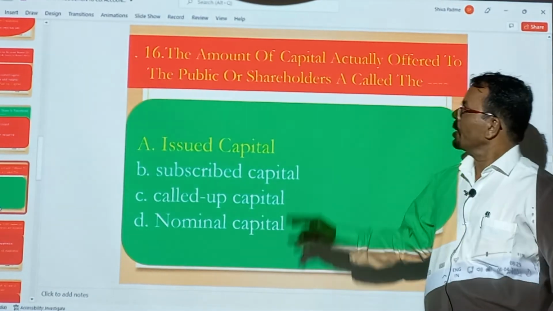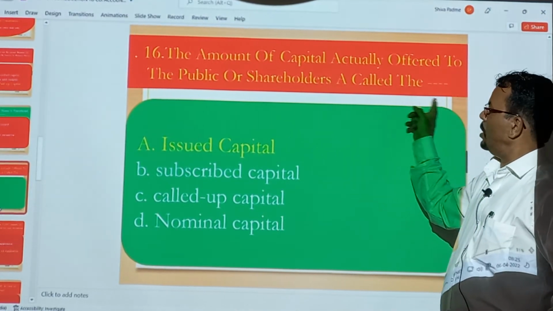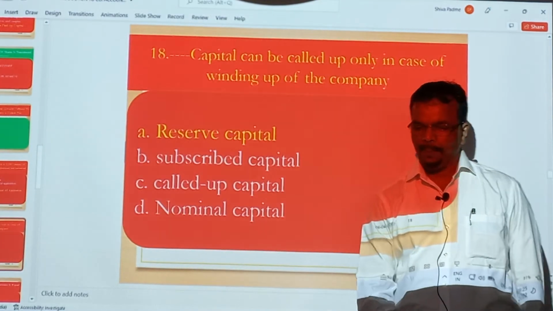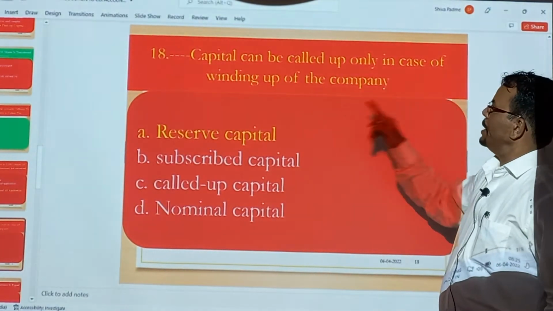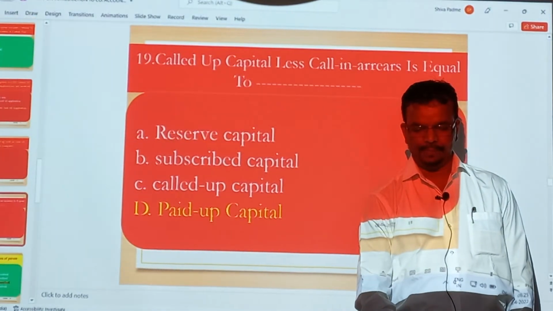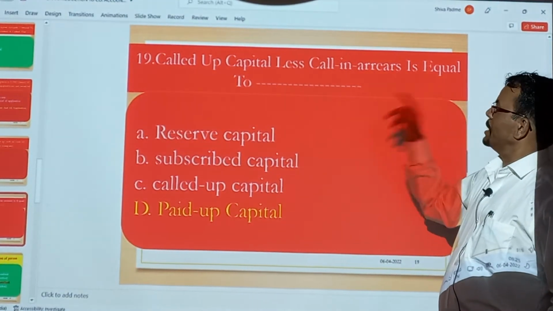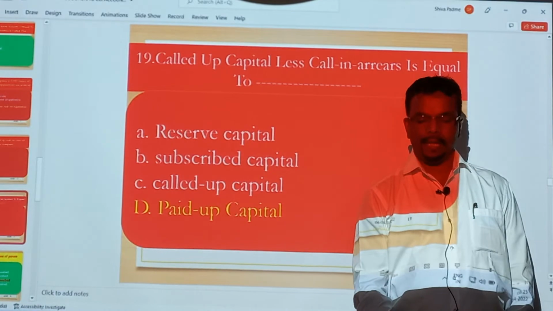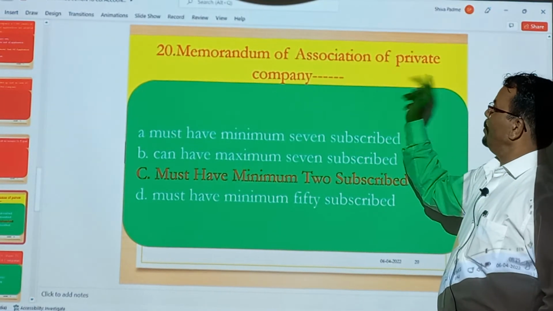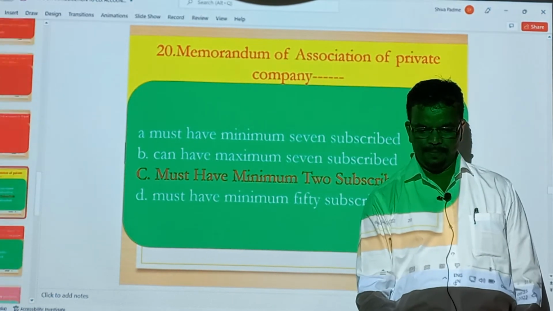After this, the amount of capital actually offered to the public or shareholders is called the dash, issued capital. Capital can be called up only in case of winding up of the company: reserve capital. After this, called up capital less calls in arrears is equal to the paid up capital. After this, the MOA of a private company is a dash, must have minimum 2 subscribers.